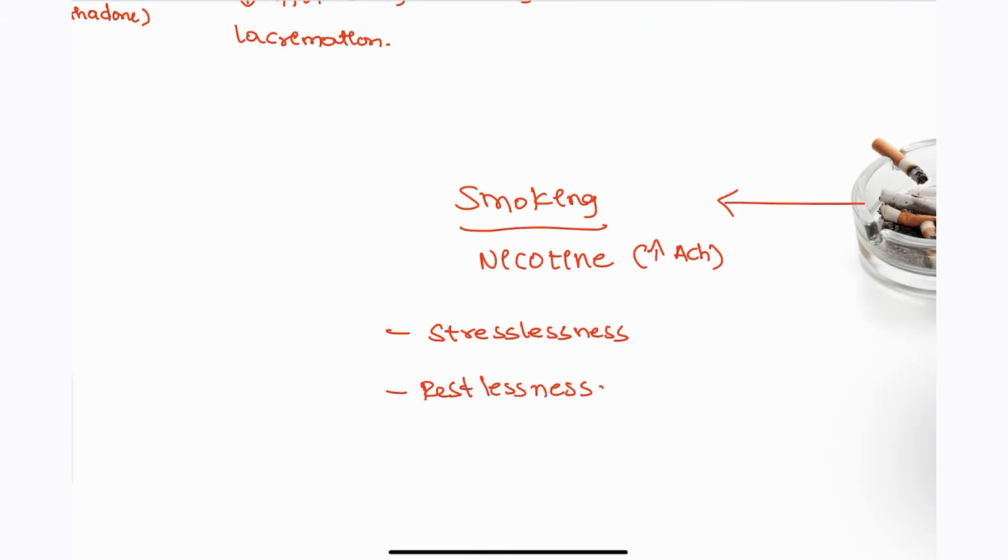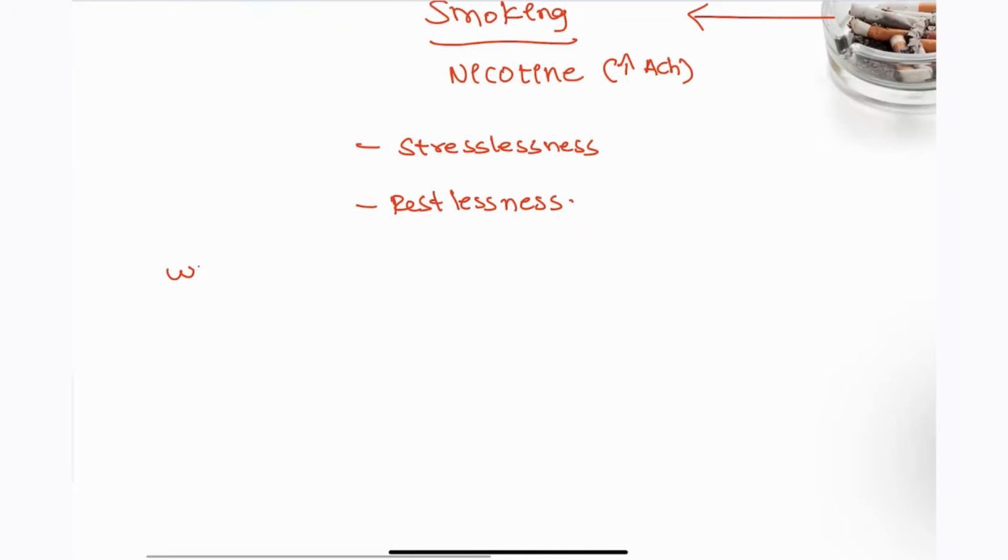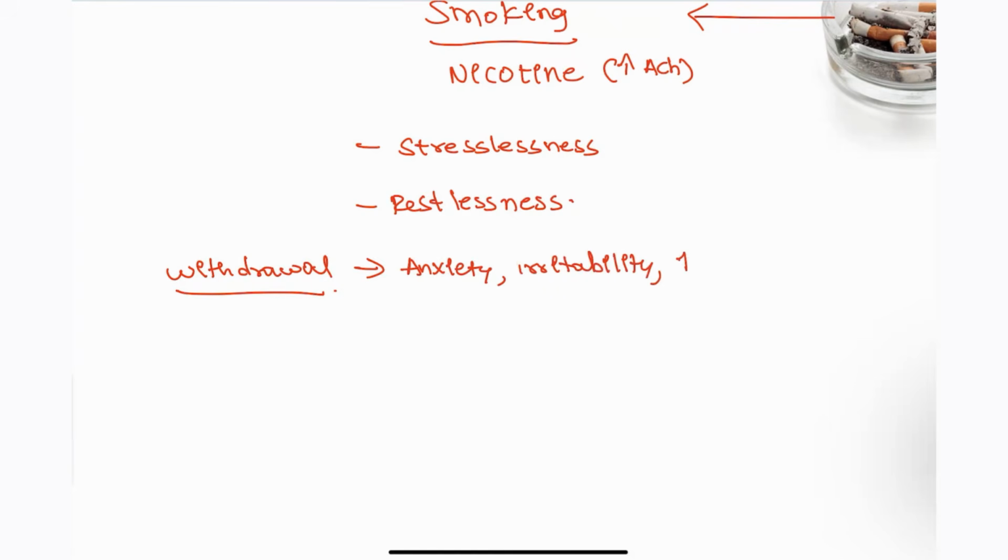Okay, next, when patients who smoke 60 sticks or 30 sticks per day have withdrawal, they are going to have complete anxiety, recurrent anxiety attacks or panic attacks. The patient will have irritability and increased stress.